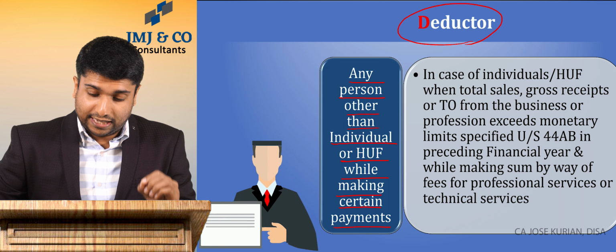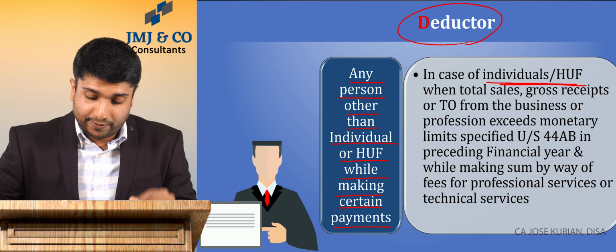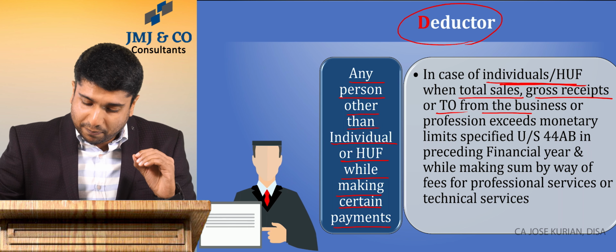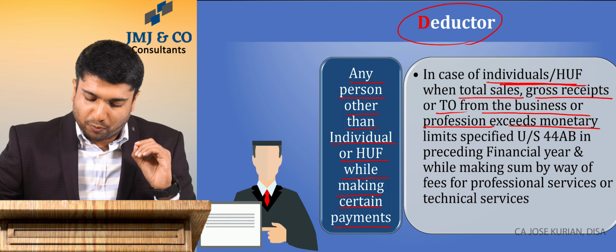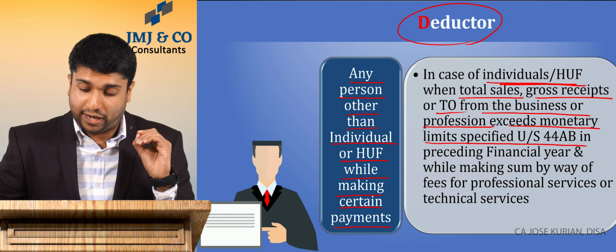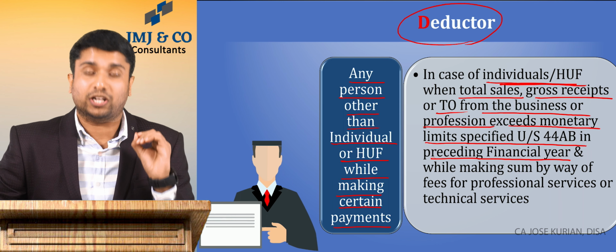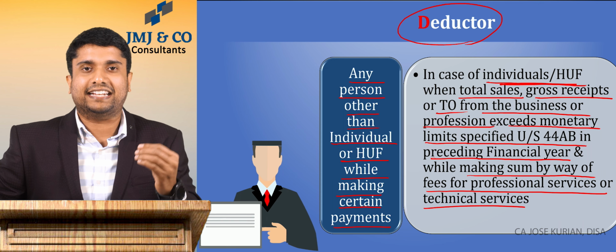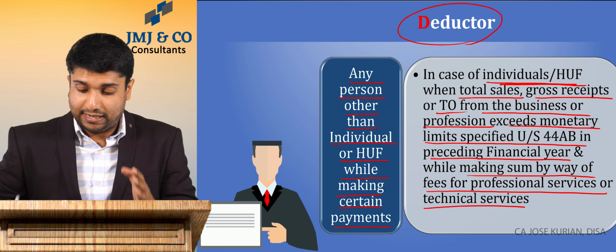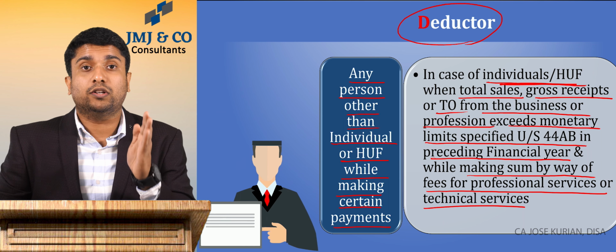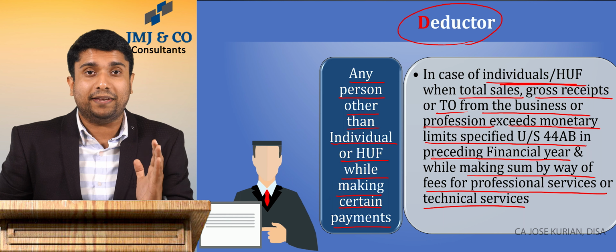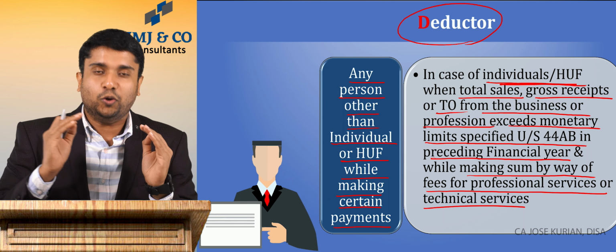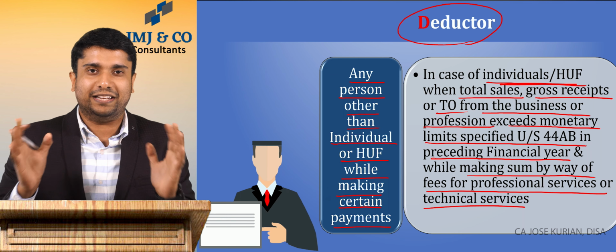And the deductor can be an individual or HUF only when their total sales, gross receipts or total turnover from the business or profession exceeds the monetary limits specified under 44AB in the preceding financial year, and while making a sum by way of professional fees or technical services. It simply means, and before moving on to that, if you are not sure about the limits under 44AB, then I have done a separate video on the limits under 44AB. Please go through that video and you will get a complete picture of the limits.